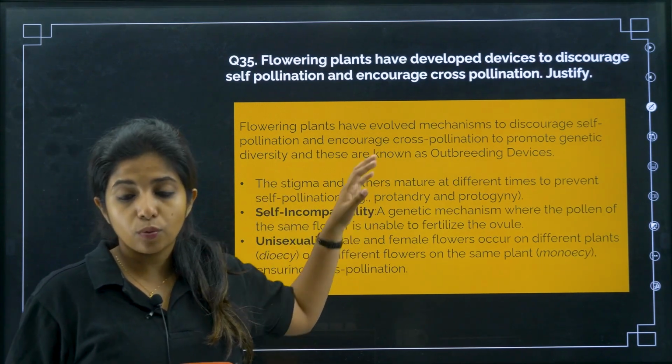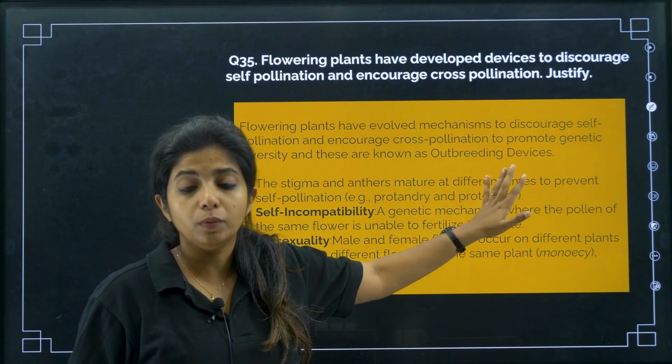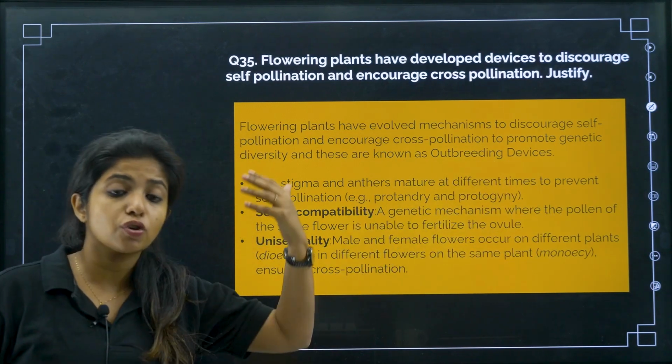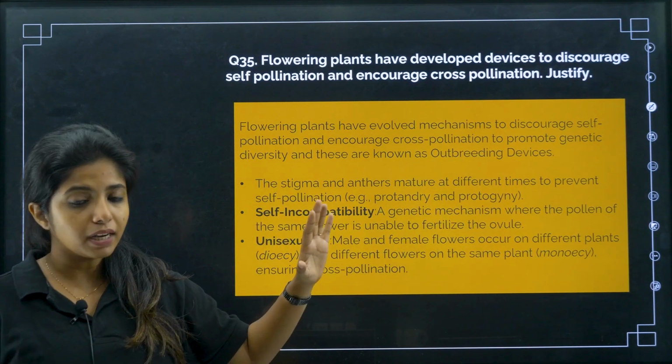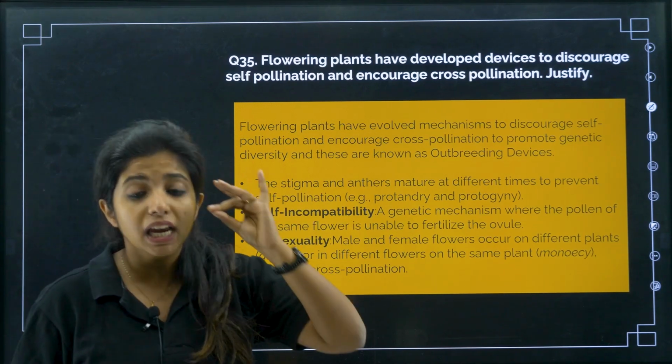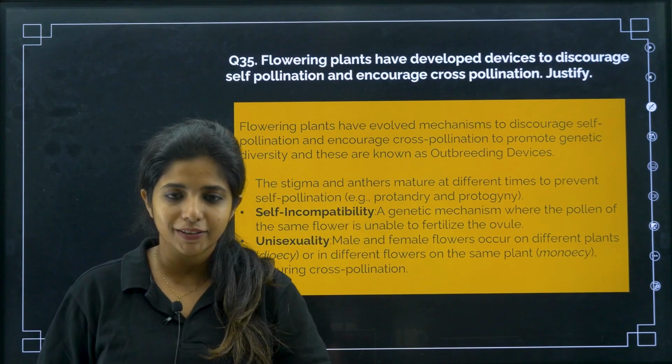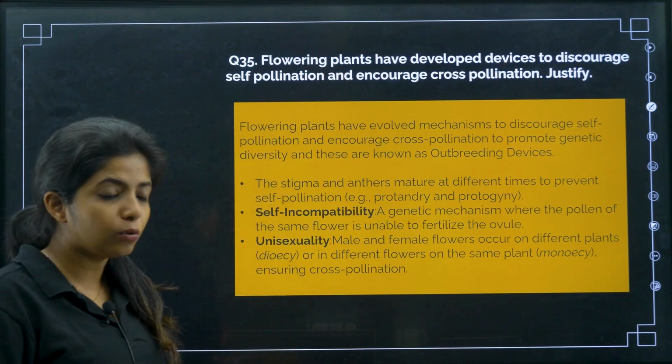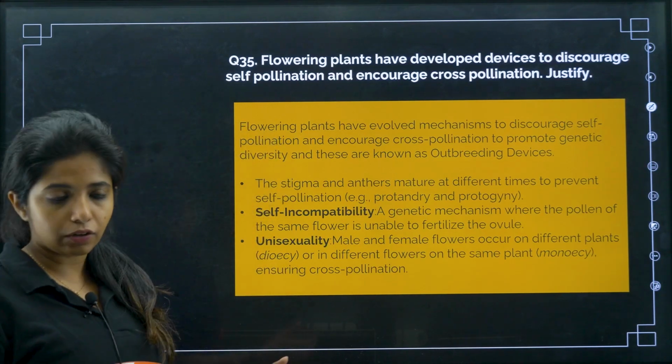Now these methods altogether, what do you call them? You call them outbreeding devices, my dear children. They encourage cross-pollination but discourage self-pollination, because self-pollination can cause inbreeding depression, where they won't be producing fertile offspring later on.